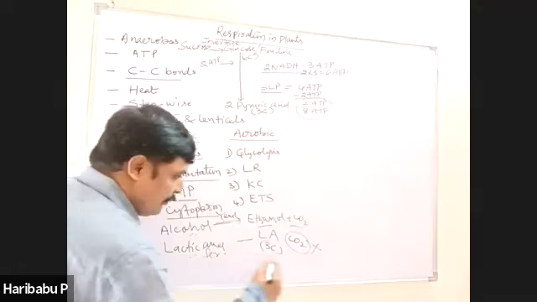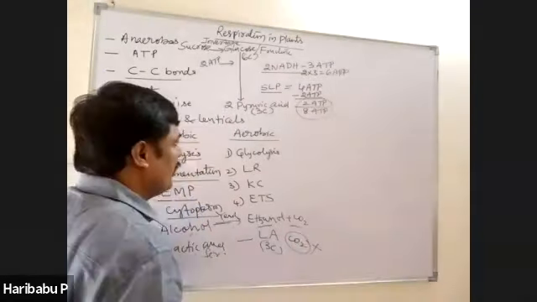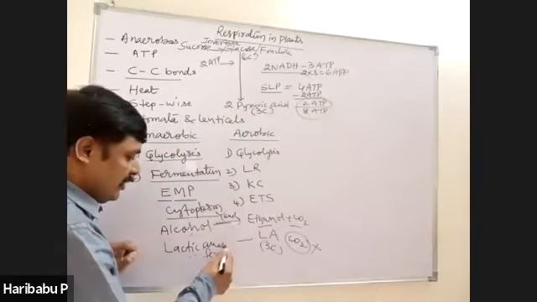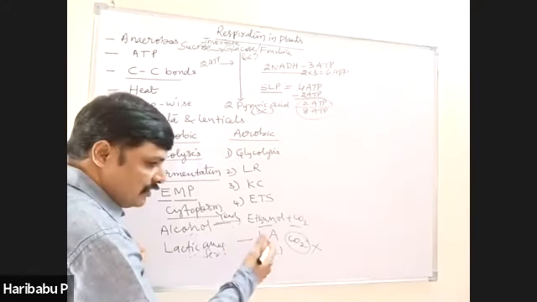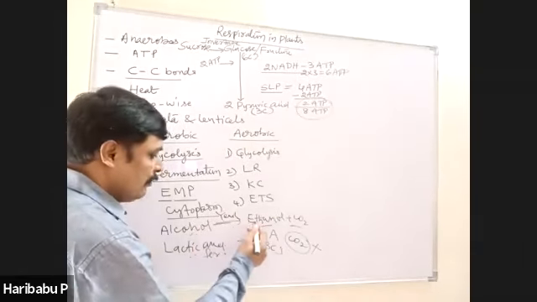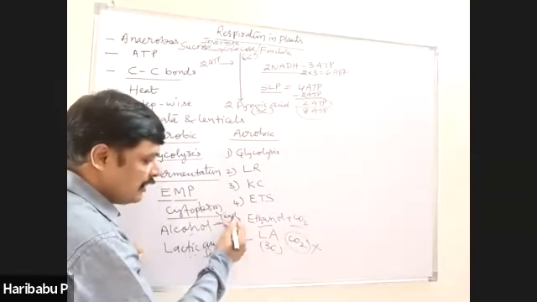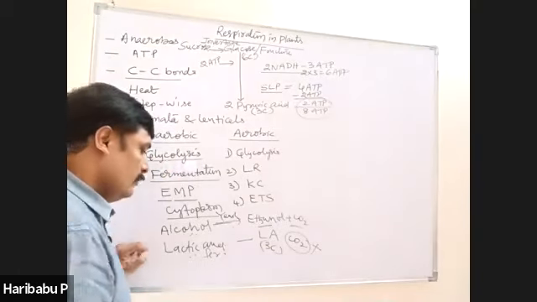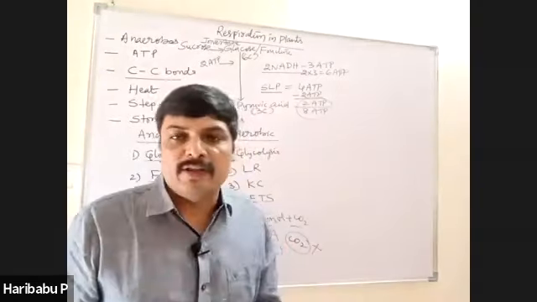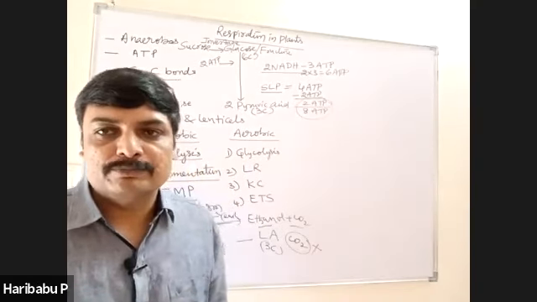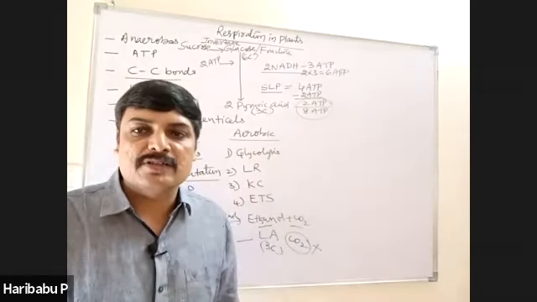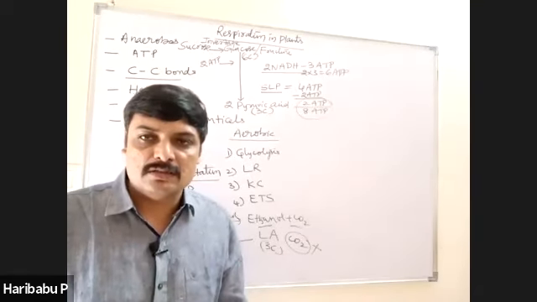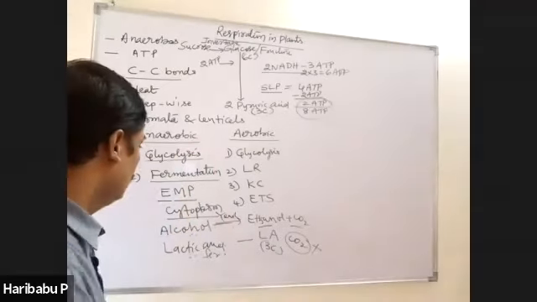In lactic acid fermentation, CO2 is not liberated. In lactic acid fermentation, Lactobacillus species are involved. In alcohol fermentation, yeasts are involved. Yeast can tolerate only up to 13% alcohol. You know that. Even in human beings, during oxygen lacking conditions, in the human skeletal muscles, lactic acid fermentation occurs. Right. So that is about the fermentation.